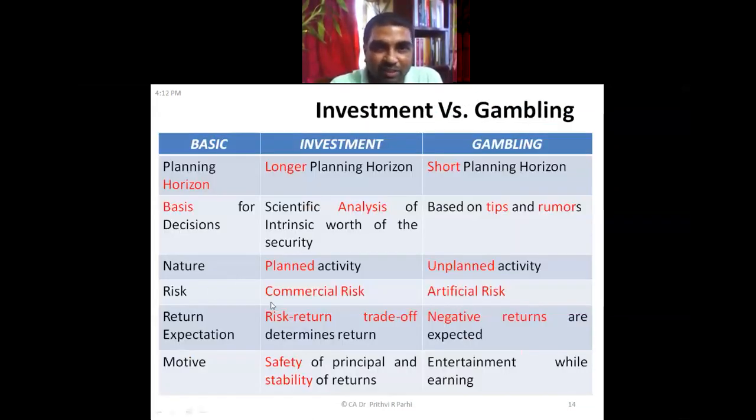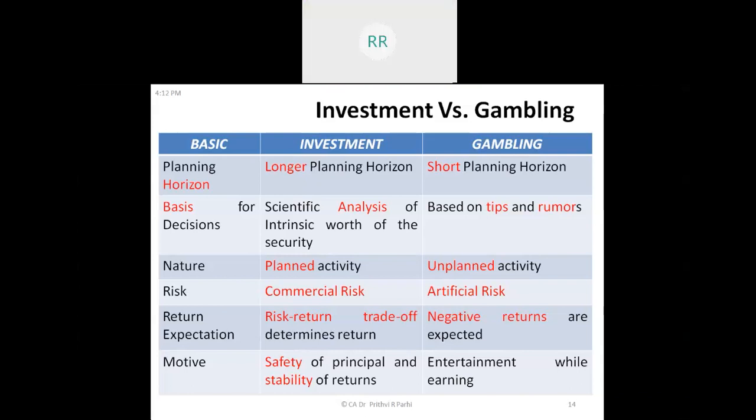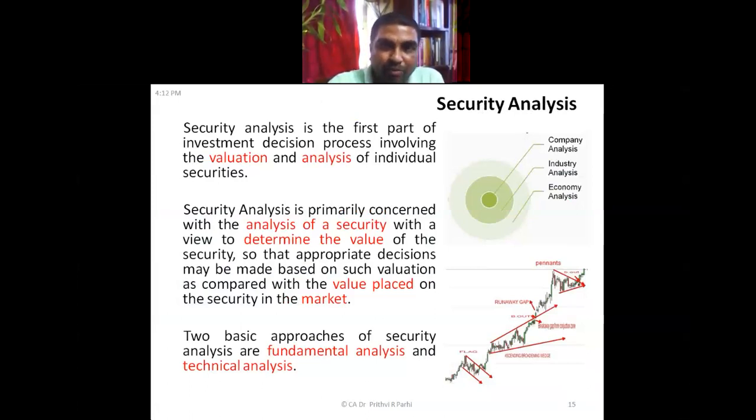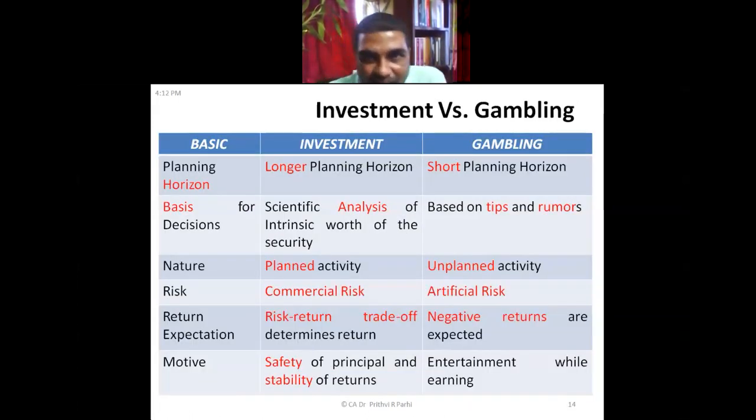Gambling is normally a short-term, planned activity based on some tips and rumors, whereas investment decisions are based on scientific analysis. Up to this we had discussed.